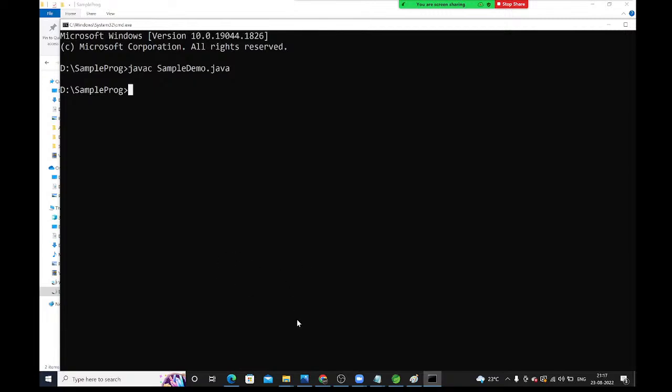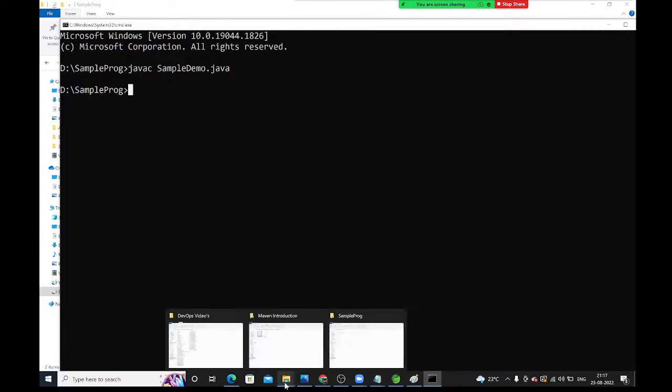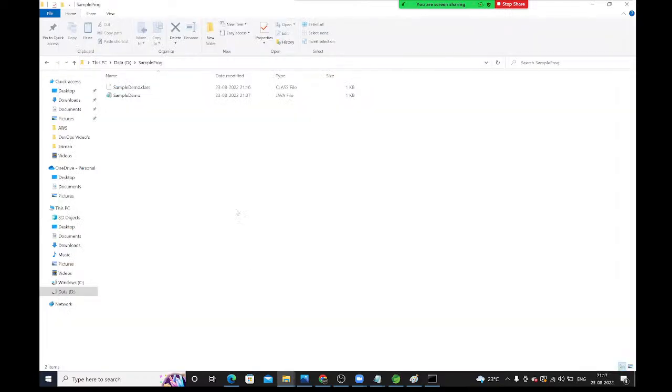Now go to that location. Is that class file generated or not? Please check. See guys, here the dot class file is generated. Sample demo dot class file is generated.